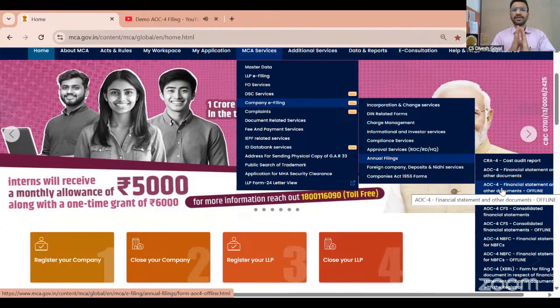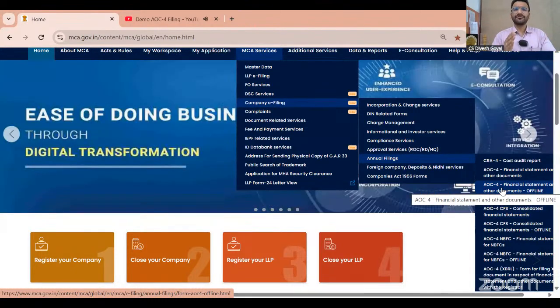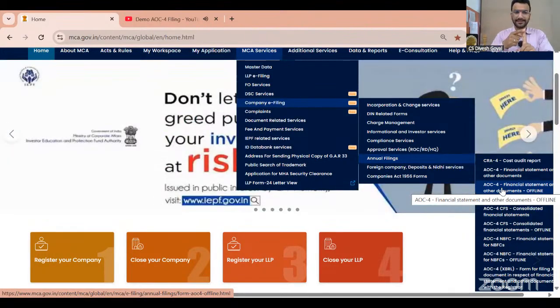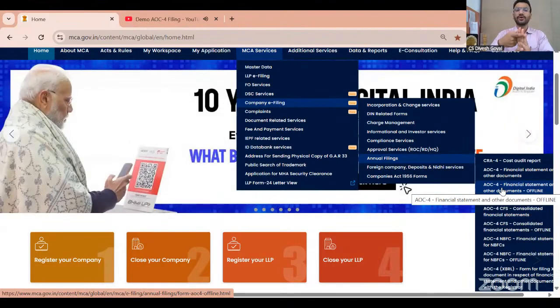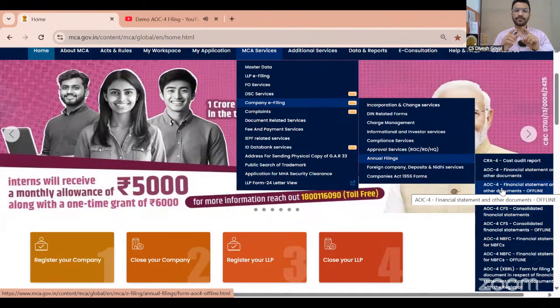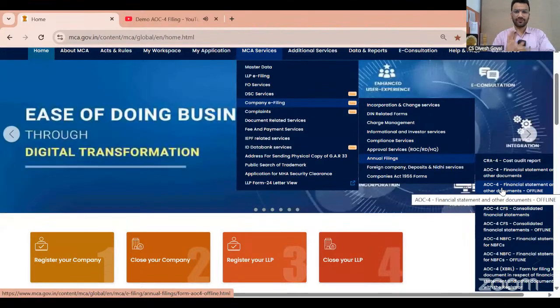Now, AOC-4 is not an individual form. AOC-4 is a form like the incorporation form. Once you prepare the complete AOC-4 and save it, then the other forms will open, like electronic director report, electronic auditor report, AOC-1 if it is applicable to you, AOC-2 if it is applicable to you, CSR-2 if it is applicable to you, and AOC for CFS, the consolidated financial statement, if it is applicable to you. So all these are linked forms. AOC-4 is not an individual form now. So make sure that you fill all linked forms